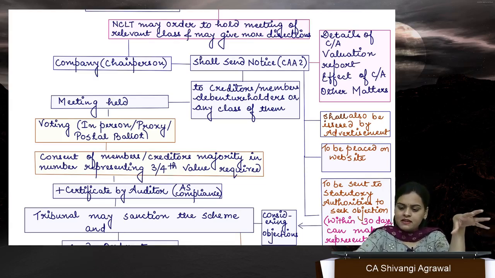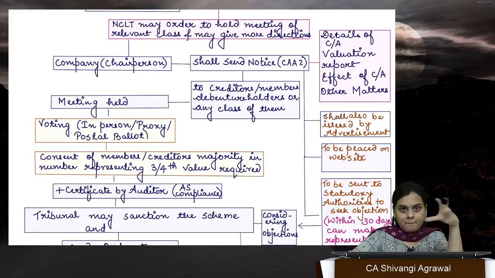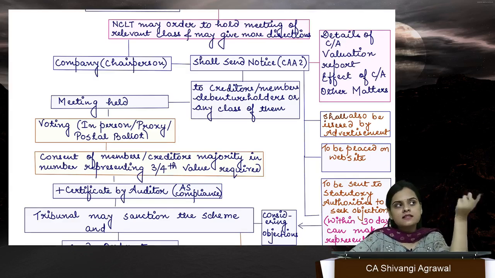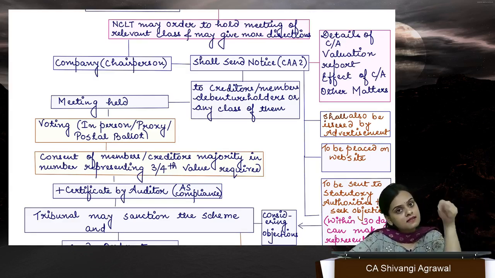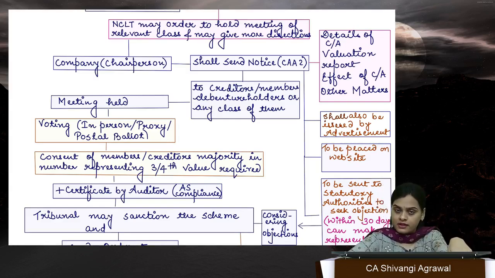Are they happy and have they actually approved it? That is the main concern of NCLT at the first place. So NCLT asks the company to send notice to your creditors and members and take their approval, and thereafter report to me whether they have approved or not. Then we will consider and sanction your scheme.